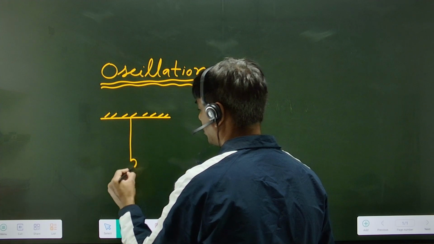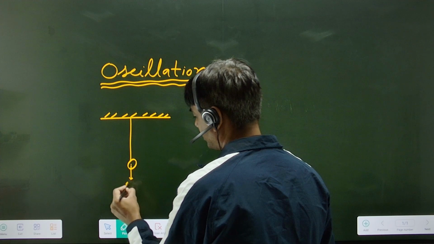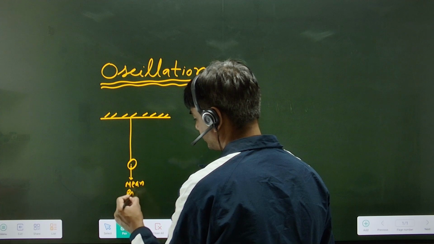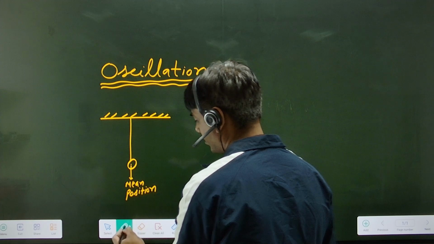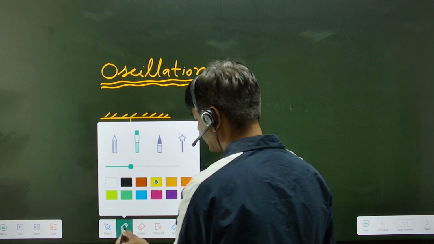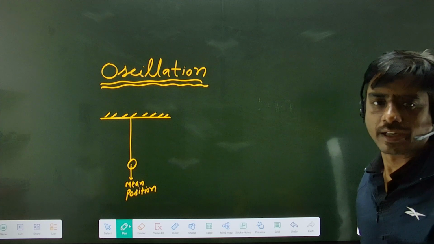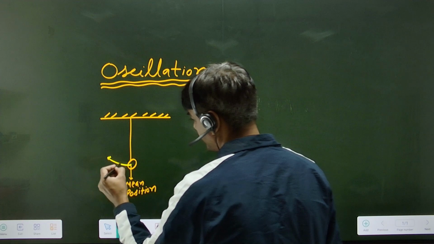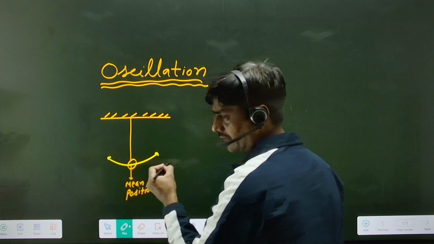This is a simple pendulum. This is the mean position. When you displace this simple pendulum from its mean position, it will move like this. First here, then again here, then in this way.